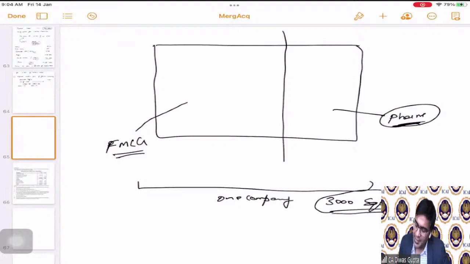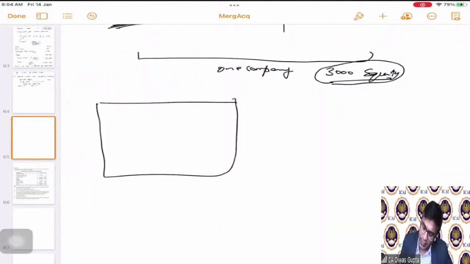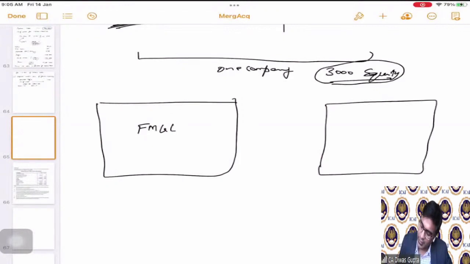Still, the number remains same. In the existing company, the number remains same. Now see how the split has happened. This is FMCG. This is pharma, correct? Now, there are two companies.